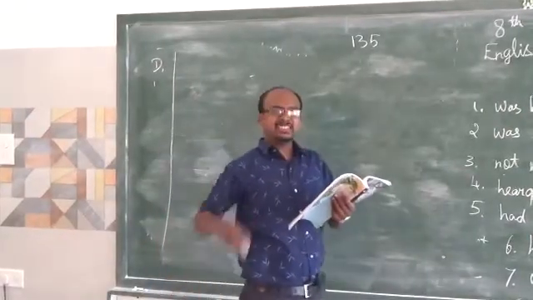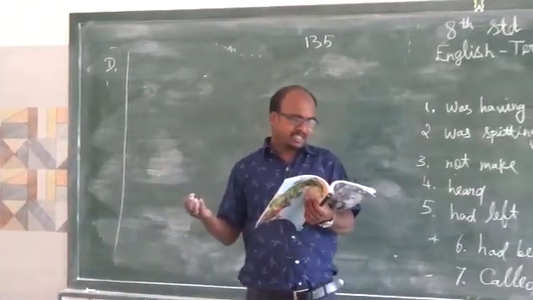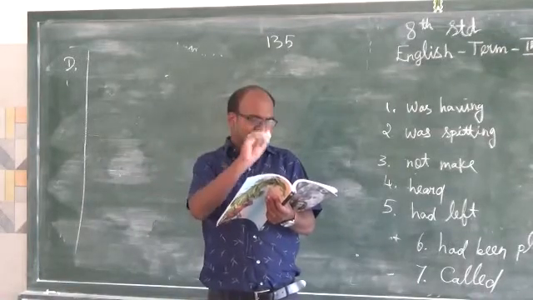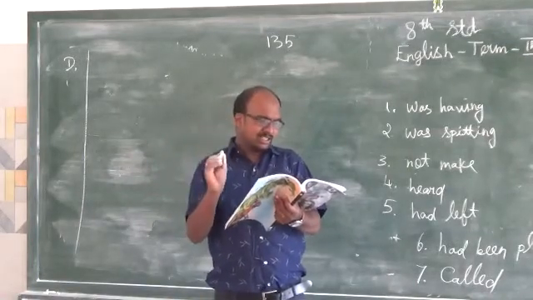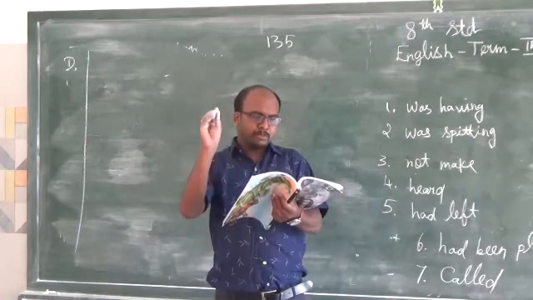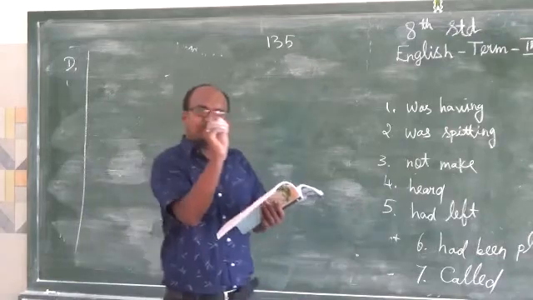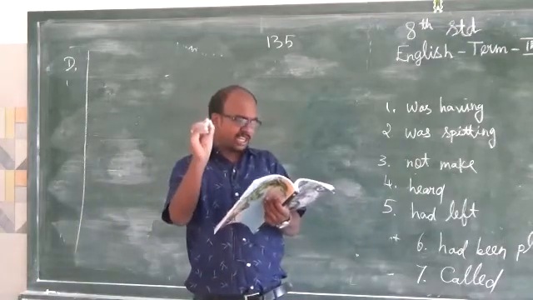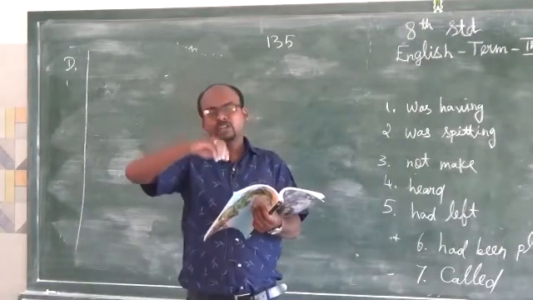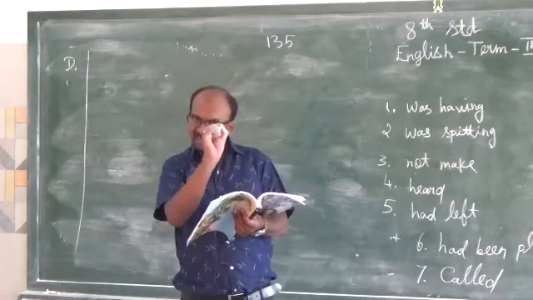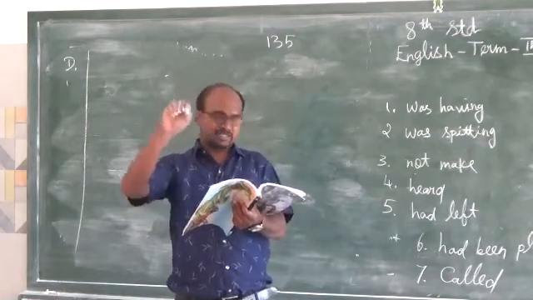I have met him yesterday. I have met him yesterday. You just identify the errors, find out the errors. So the right sentence is, I met him yesterday. That is the right sentence. I met him yesterday. Have, just strike out. In the notes I will give that clearly, but in the book you just strike out have, first sentence.